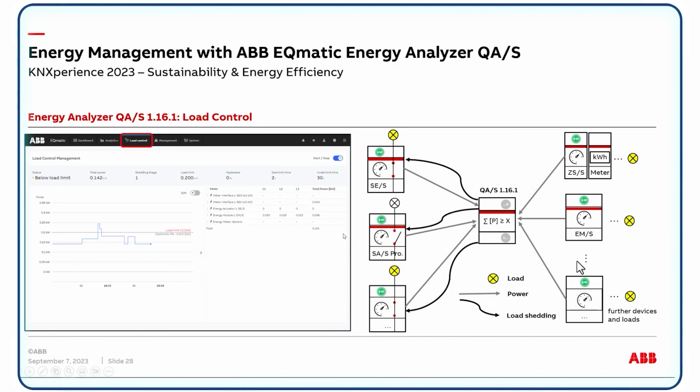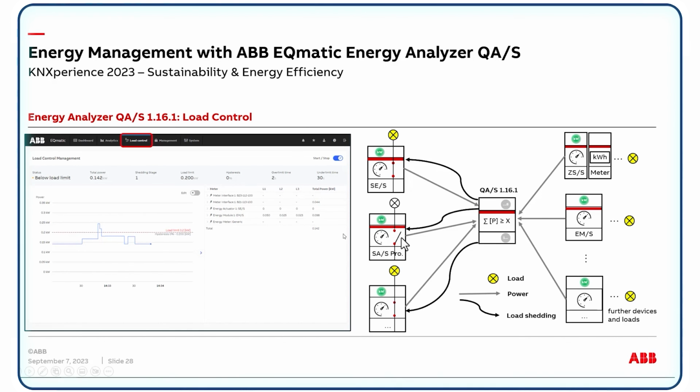The additional feature of the energy analyzer is that we can have a load control. The energy analyzer receives the power from different devices like the energy actuator, the switch actuator with energy measurement, or also third-party KNX devices, like the meter interface, energy module. Then it sums up the values, and when we exceed our value, it sends shedding stages to devices like the energy actuator or switch actuator to switch off the load.